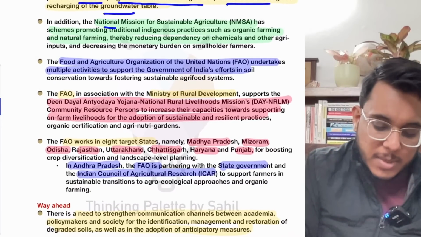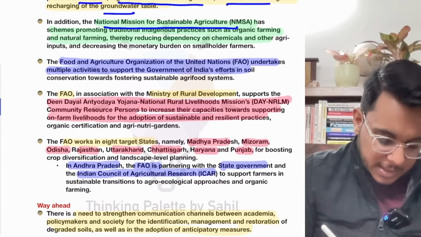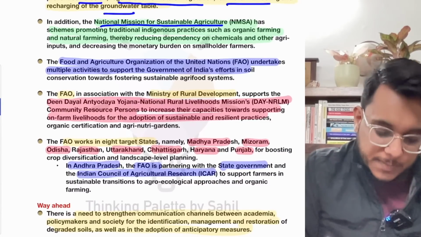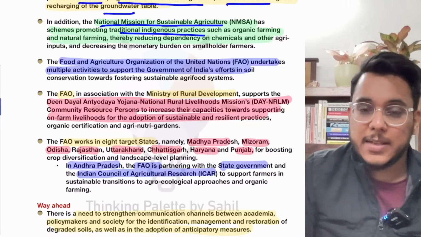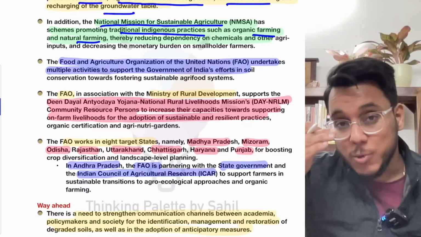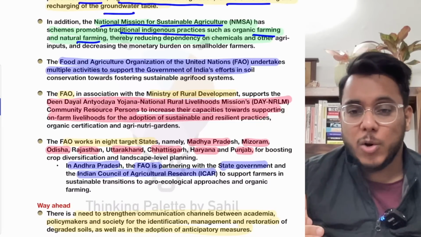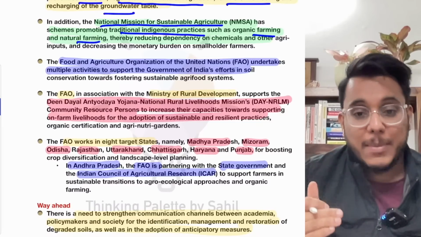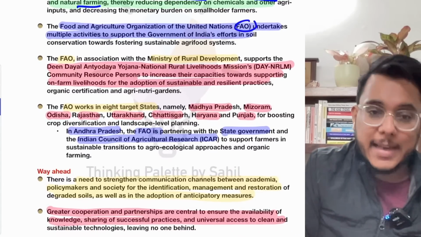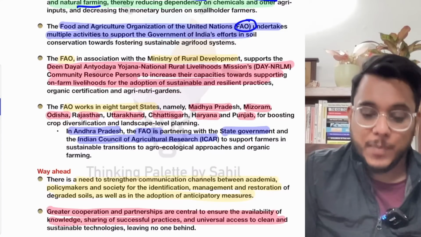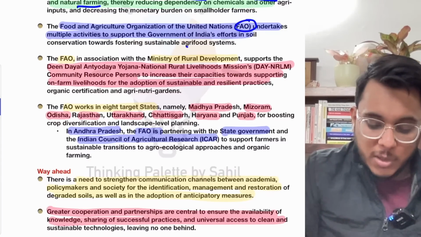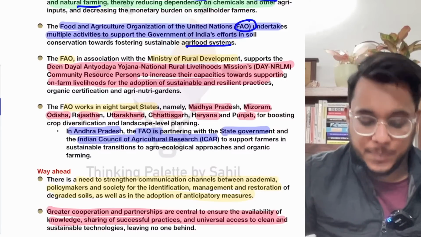Moreover, the National Mission for Sustainable Agriculture has also been started, and it promotes traditional indigenous practices such as organic farming and natural farming. It reduces the dependency on chemicals, on chemical fertilizers, pesticides, etc. Then the Food and Agriculture Organization, that is the FAO, also takes multiple activities to support the agri-food systems in India.